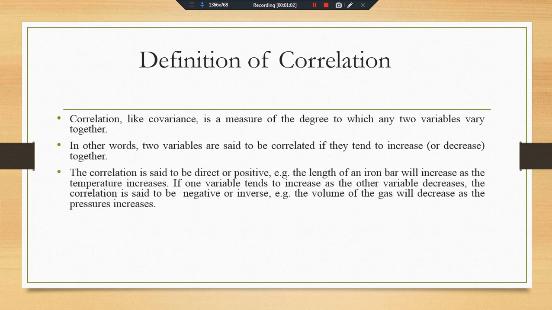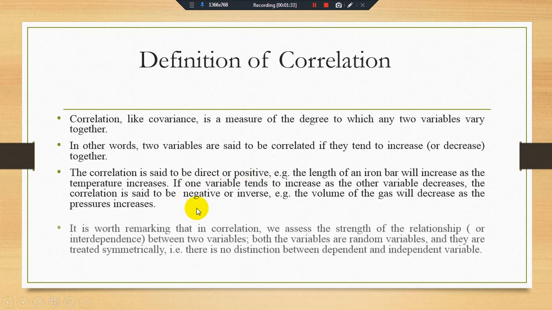Correlation is said to be direct or positive, for example, the length of an iron bar will increase as the temperature increases. If one variable tends to increase and the other tends to decrease, we call it a negative or inverse correlation, like the volume of a gas decreasing as the pressure increases. So there are two main types of correlation: positive correlation and negative correlation.